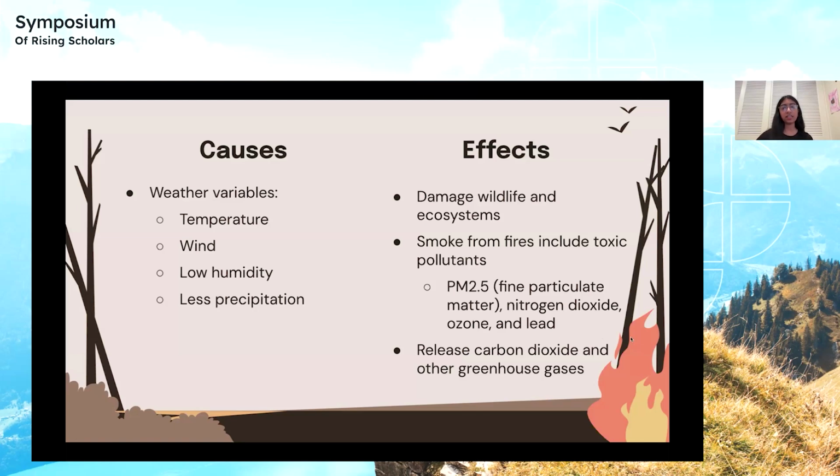Some effects of forest fire include damage to wildlife and ecosystems. Additionally, the smoke from the fires includes toxic pollutants, such as PM2.5, which is fine particulate matter, nitrogen dioxide, ozone, and lead. Forest fires also release carbon dioxide and other greenhouse gases, which increase the impact of global warming. With global warming leading to higher temperatures, it increases the risk of forest fires, which leads to a continuous cycle. Therefore, it's important to accurately identify the factors that lead to forest fire in order to be better prepared to combat the fires early on and devise mitigation strategies.